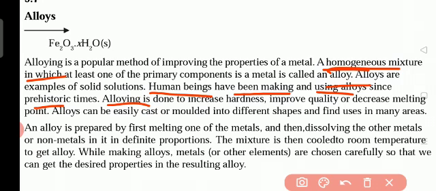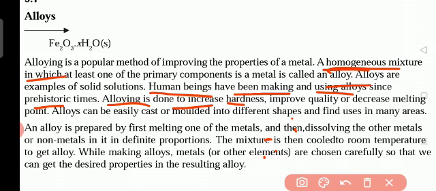And alloying is done to increase the hardness. Why do they mix the metals? Actually, in the extraction of iron, the pure metal we always get is in liquid form, because to extract the metals we give very high temperature, so the metals melt. After purifying, we get the pure metal in the molten form. That is why, to increase the hardness, they mix two metals or a metal and a non-metal.